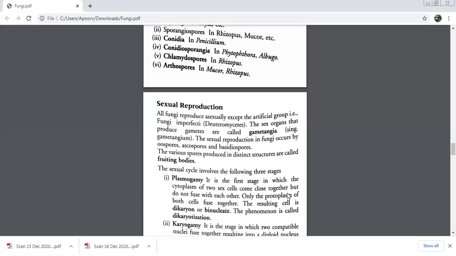Deuteromycetes. This is also known as imperfecti. Imperfecti means it is not perfect. Why is it not perfect? Because it is different from the others. The sex organs produce gametes, and these are called gametangia. What are the gametes called in sexual reproduction in Deuteromycetes? Gametangia. Yes, beta. Remember these two terms. Which group of fungi is involved in sexual reproduction? Name it quickly.